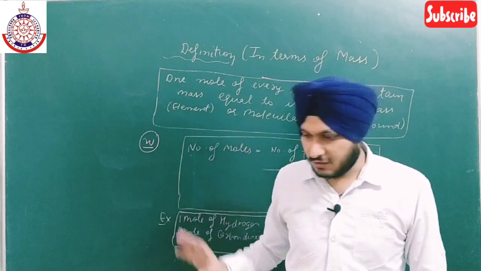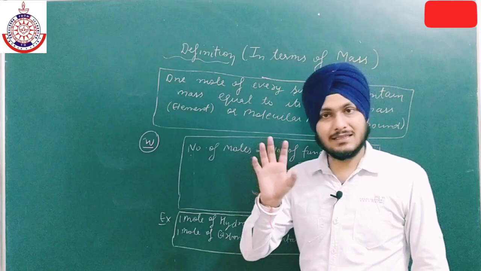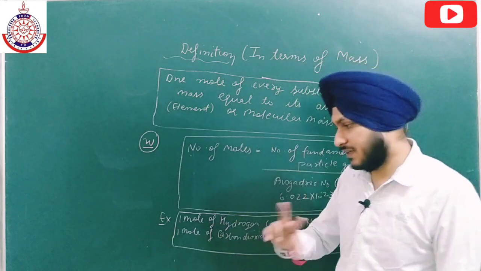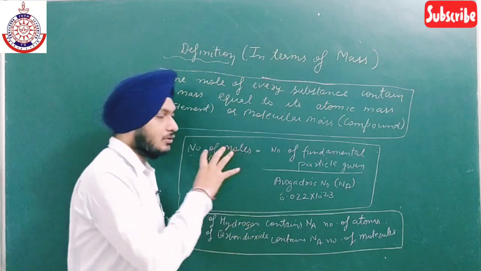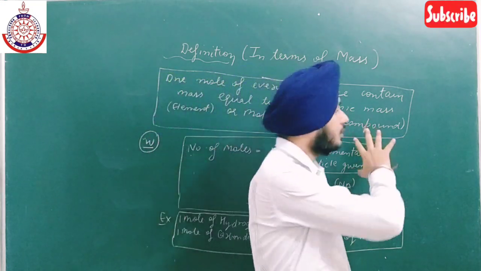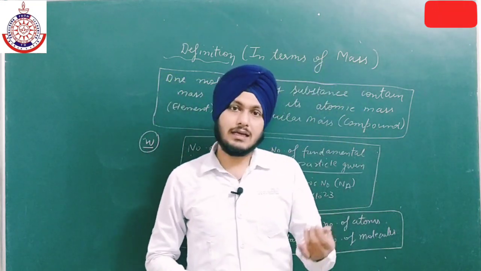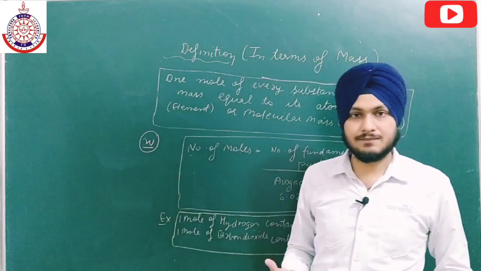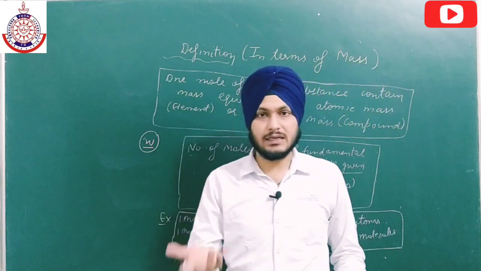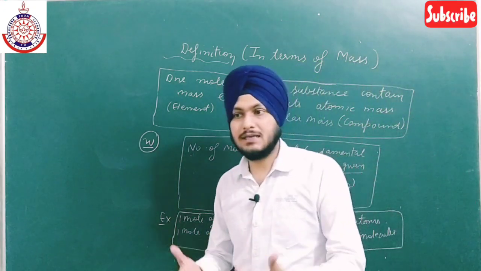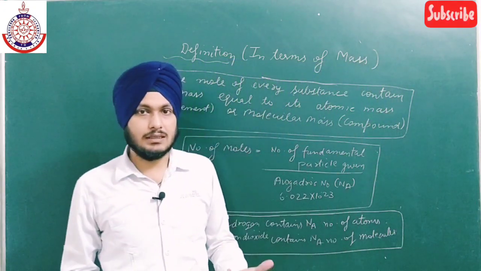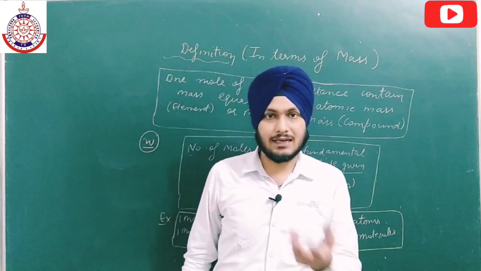But in case of mole, the weight will always remain the same. This is the major difference between dozen and mole. The mass of a mole always remains the same, equal to the atomic mass or molecular mass, but the mass of a dozen will change, it will decrease or increase, because the shape or size of the item we take may vary.